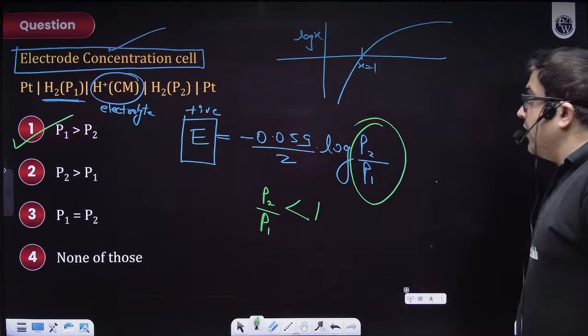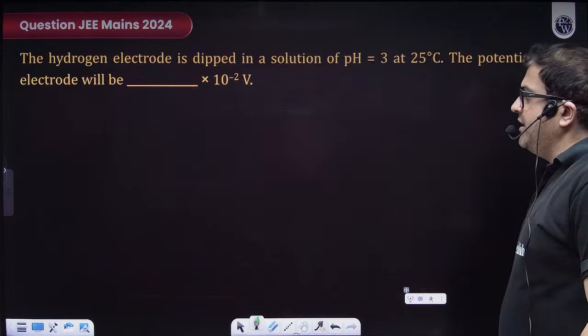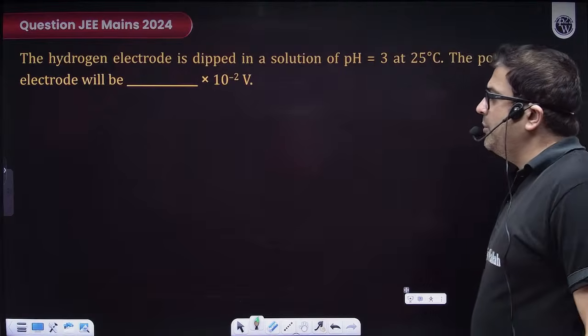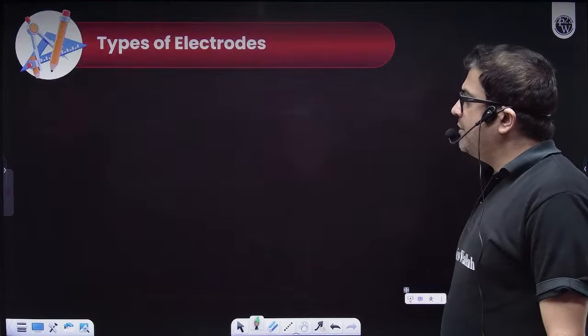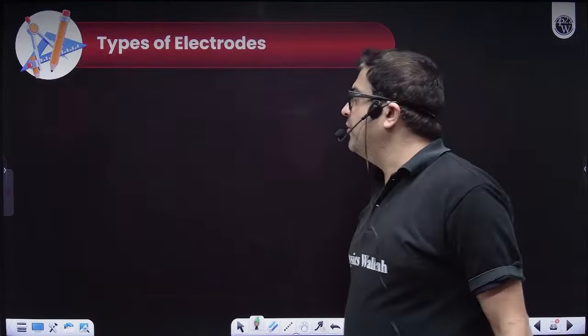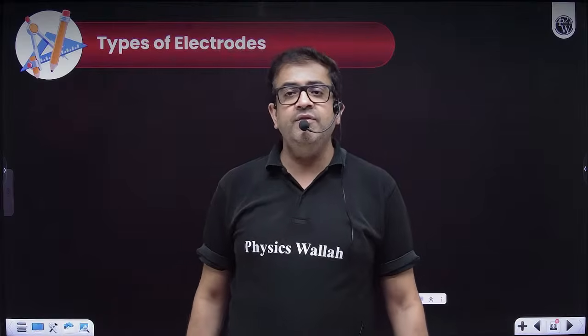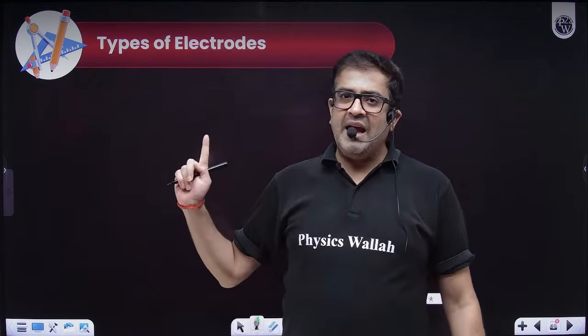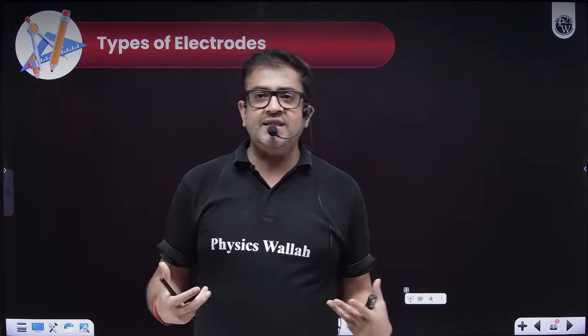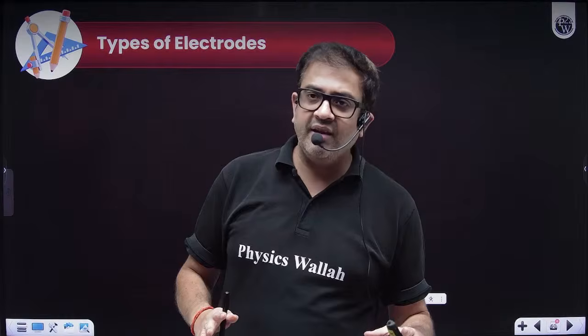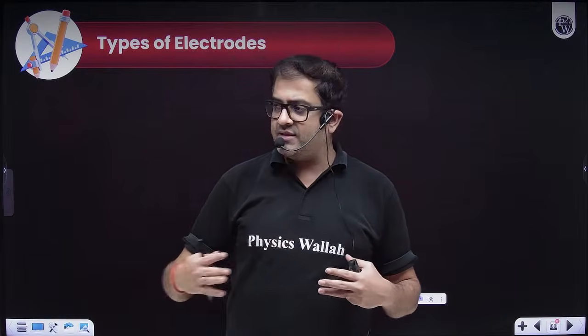Cool. Moving to the next question. Such questions, you will be getting so many of this form, so I'm just giving you these for practice. Then we move to types of electrodes, and after that Kohlrausch's law, conductance, resistance and the application of Kohlrausch's law. This part I'm leaving, because as I promised, I will not extend this session.